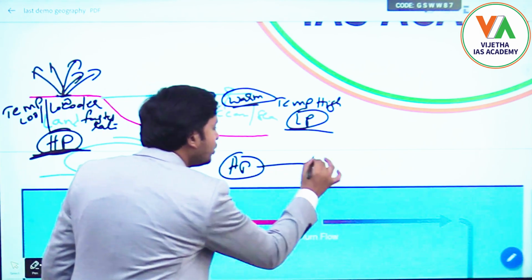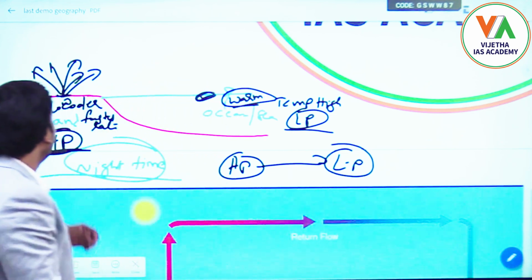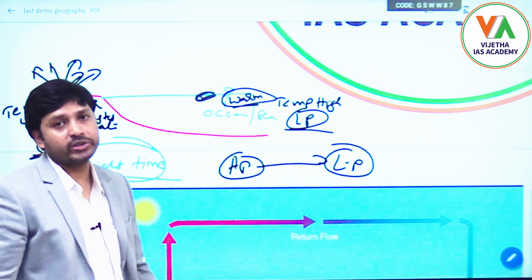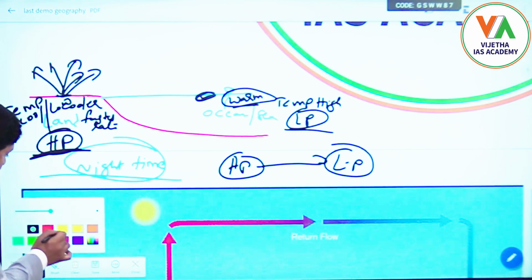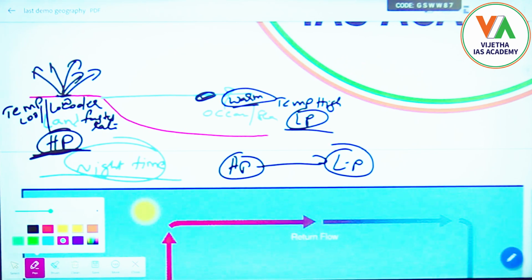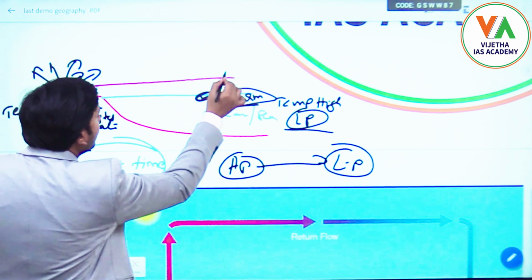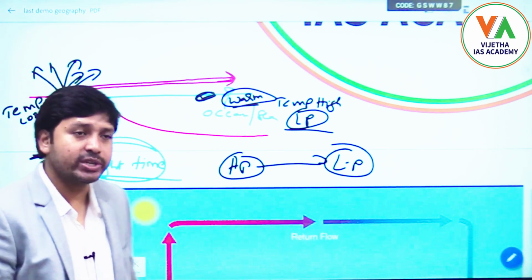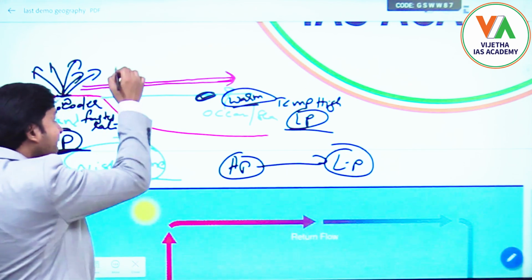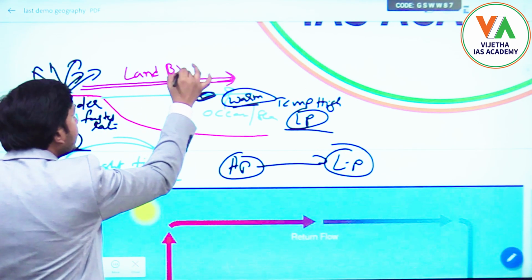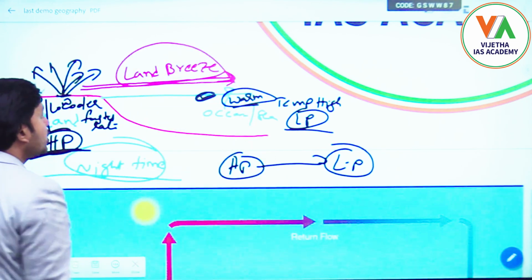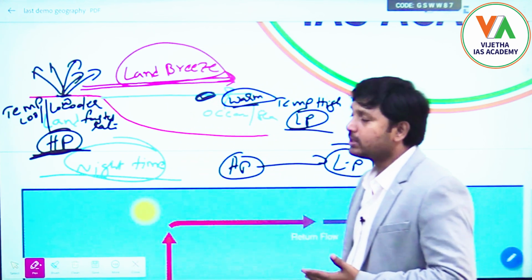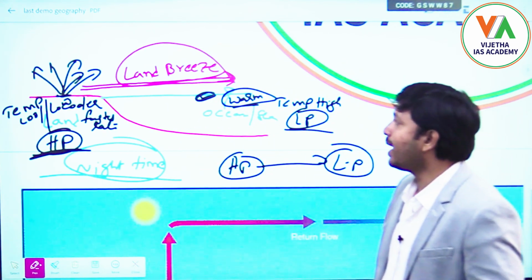Low pressure will be there on the ocean surface, and as I discussed, the winds will start blowing from high pressure towards low pressure, right? So here the high pressure is on the land and low pressure is on the ocean. Because of this, the wind will start blowing from land towards the ocean surface, and as it is blowing from the land, it is called land breeze. Understood? When the wind blows from the land towards the ocean, it is called land breeze, and when the wind blows from ocean towards the land, it is called sea breeze.